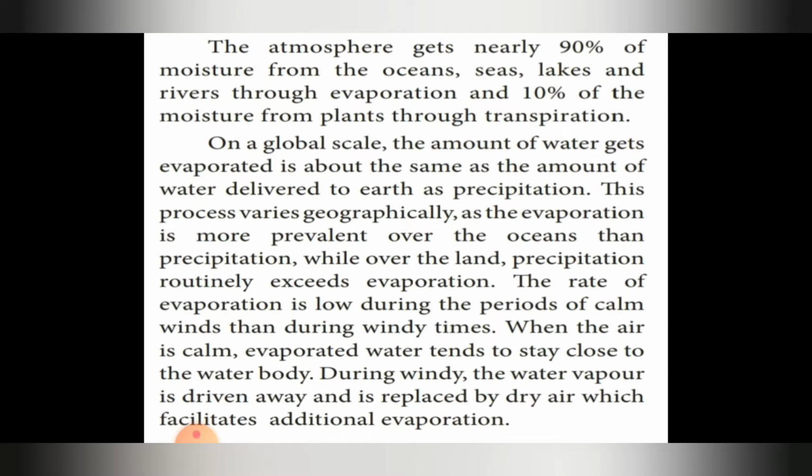On the global scale the amount of water evaporated is about the same as the amount of water delivered to earth as precipitation. This varies geographically, as evaporation is more prevalent over the oceans than precipitation, while over the land precipitation routinely exceeds evaporation.